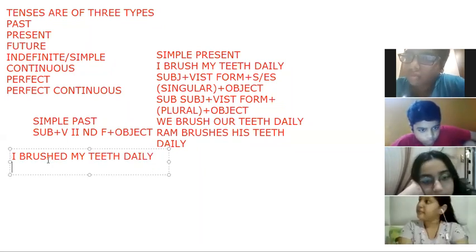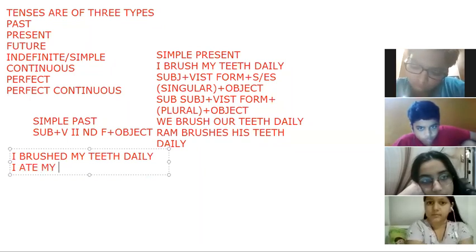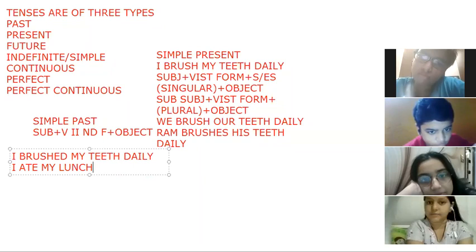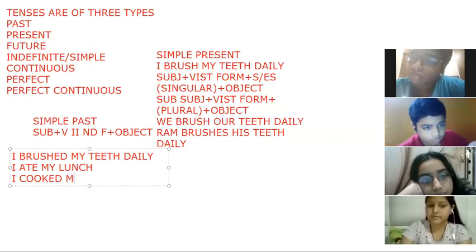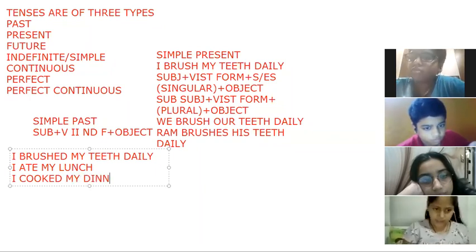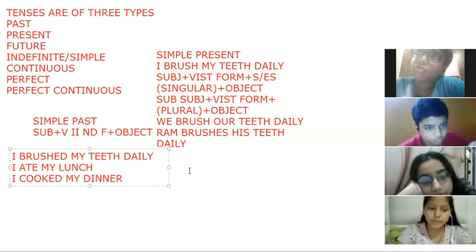Or we can make other sentences. I ate my lunch. I cooked my dinner. You can see we are using the second form of the verb in all the sentences. So how do we recognize past tense? That we are using the second form. And how will we change it into negative?